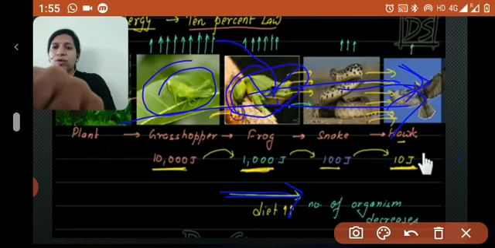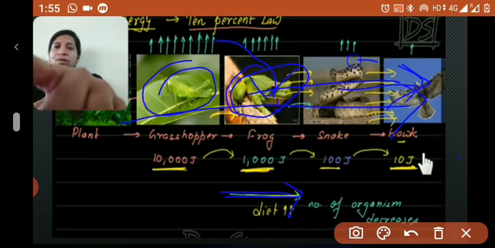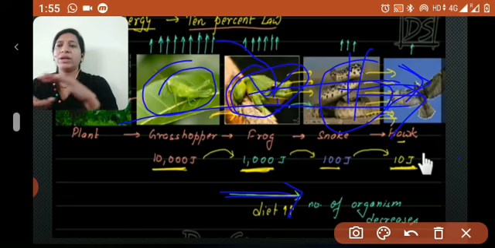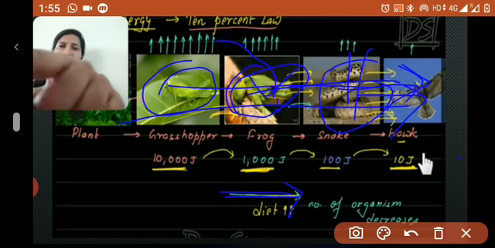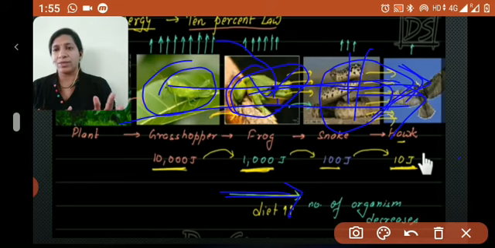The frogs should be more than the snakes, because for the snakes food is the frog. So if you compare with these two, the snake should be fewer. Understand? That is the only difference. If you take it diet-wise, the flow should be in this direction. If you take the organisms, the number should decrease in the food chain direction.